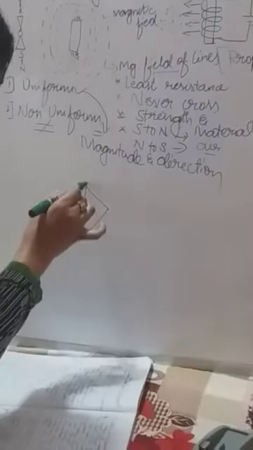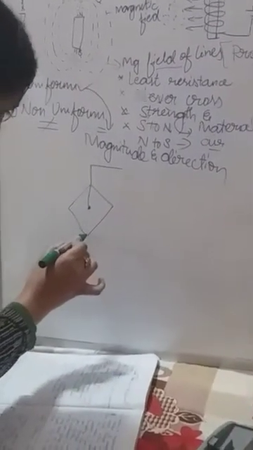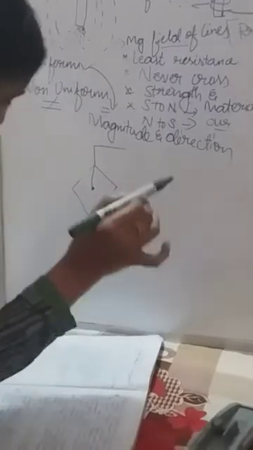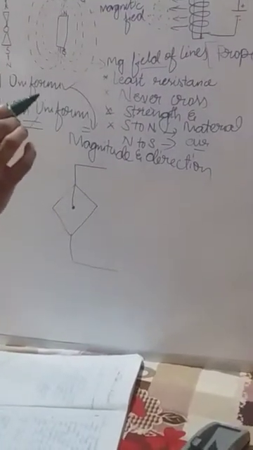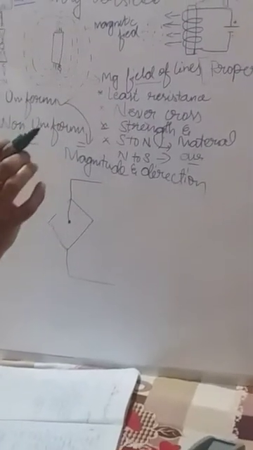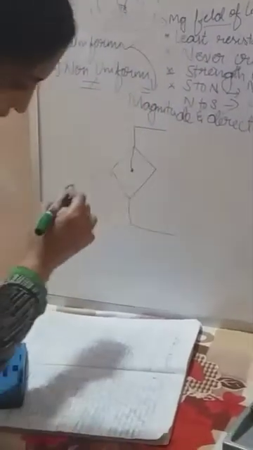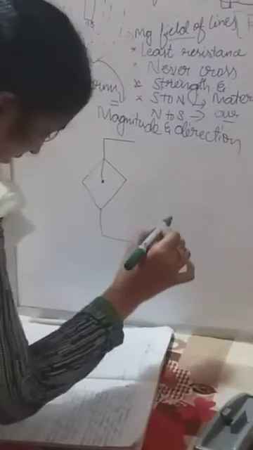Through that hole he connected the copper wire from both sides. And from both sides he connected one plug key and one battery.